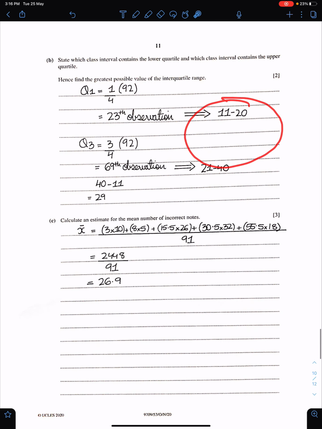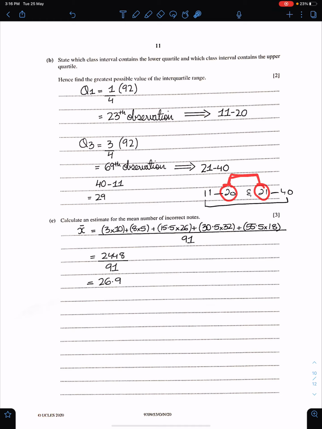Find the greatest possible value of the IQR. This is simple. To get the greatest possible value of IQR, you need to write both the limits this way: 11 to 20 for Q1, 21 to 40 for Q3. This is the greatest possible value of IQR. Subtract 11 from 40. And if they ask to find the smallest possible value of IQR, then you need to subtract 20 from 21. This is the way to get the smallest possible value, and this is the way to get the largest possible value of IQR. The largest possible value of IQR is 40 minus 11, which is 29.